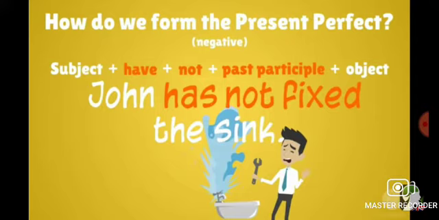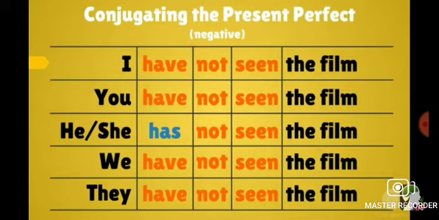John is singular here, so that's why you are writing has. I have not seen the film, you have not seen the film, she has not seen the film, we have not seen the film, they have not seen the film. The point is again that with he, she, and it you use has, and with the rest of the pronouns I, we, you, they you will use have.